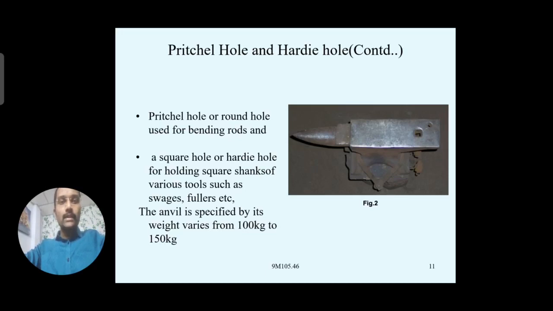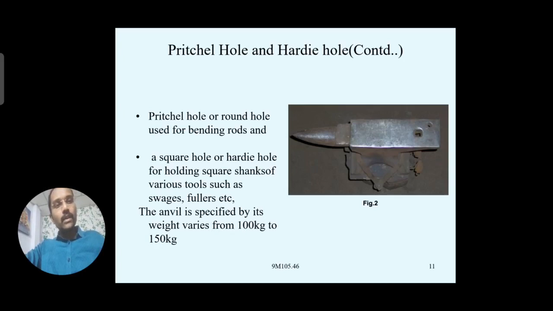Generally we specify them depending on that weight. They are generally available from some 100 kgs to 150 kgs. Generally it will be placed on the floor, and if you measure from the floor, to a height of some 0.75 meters.